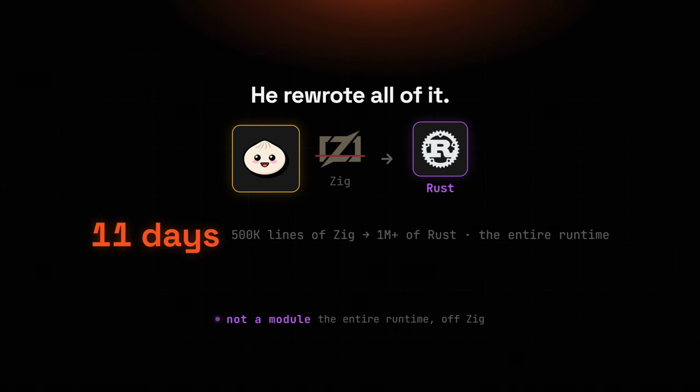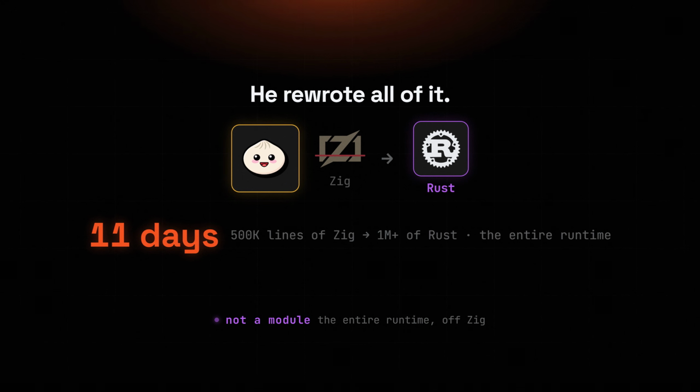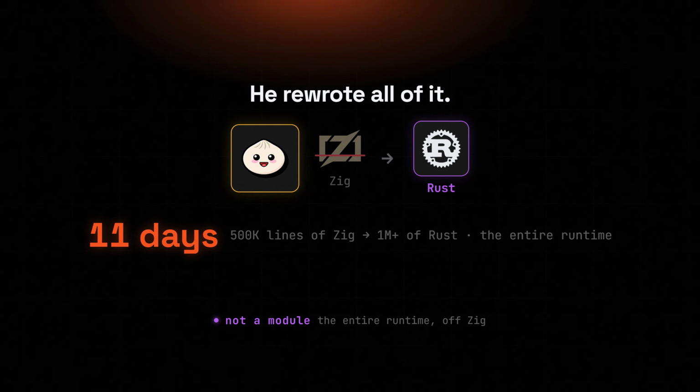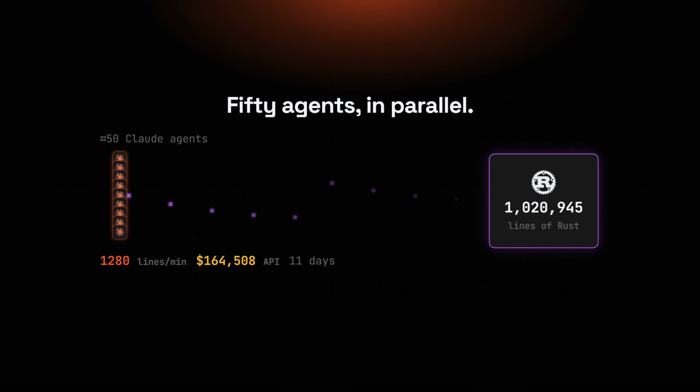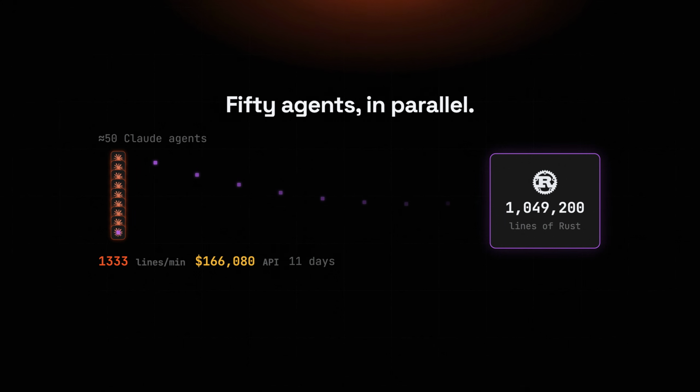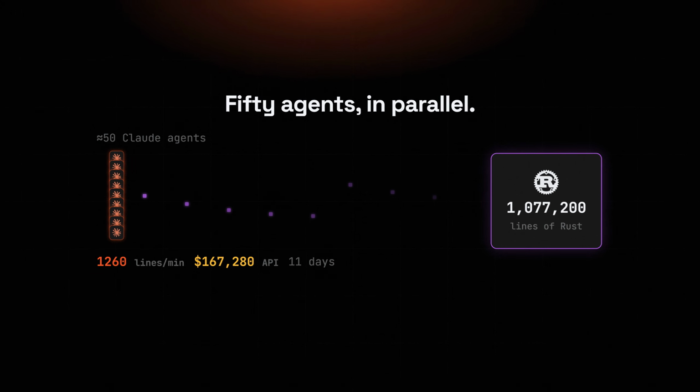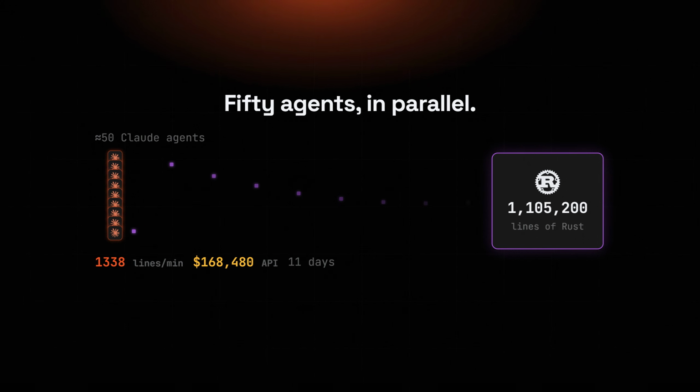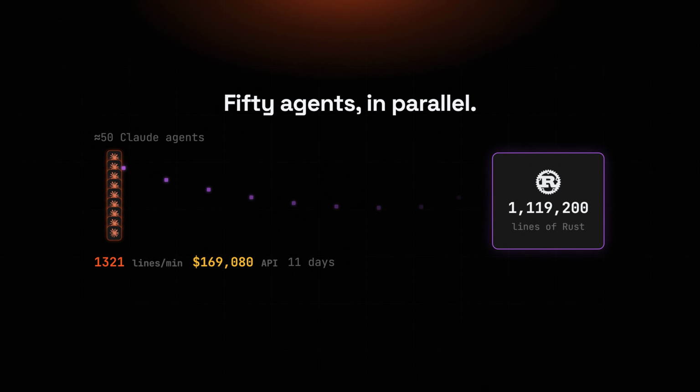So a few months later, Bun's creator Jarred Sumner did the unthinkable. He rewrote the entire runtime off Zig into Rust, not a module, not a subsystem, the whole thing, in 11 days. How do you port 500,000 lines of Zig in 11 days? You don't. Around 50 Claude workflows and a fleet of parallel agents do, peaking near 1,300 lines a minute, 6,000 commits, and about $165,000 in API bills. A year of work squeezed into a fortnight.